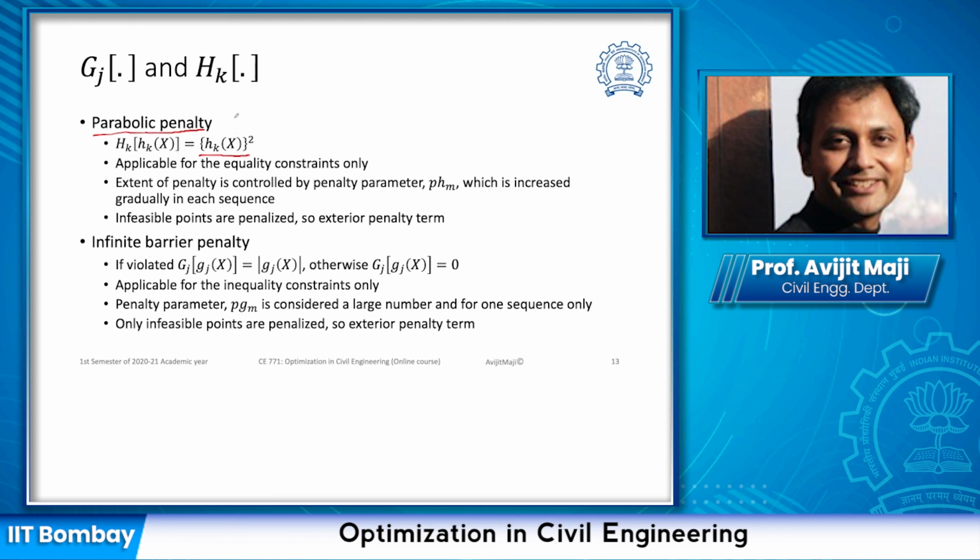Whichever the objective function it is, for that we are going to add the constraint value after finding the square of the value. If you see, at any point, if the solution violates the equality constraint, then this value is going to increase, and as it increases, if we quickly go back